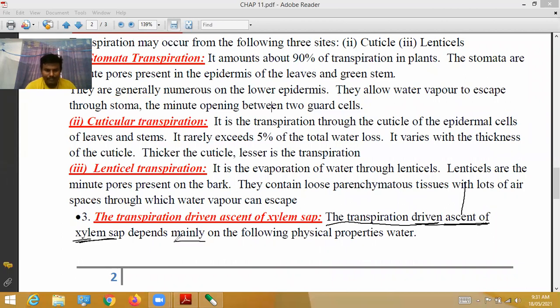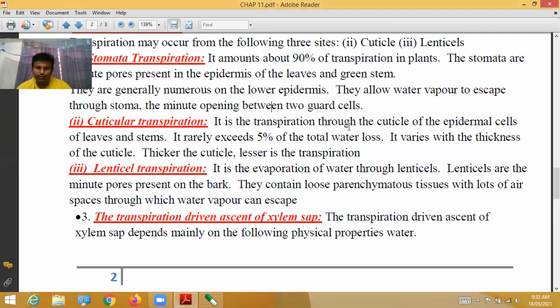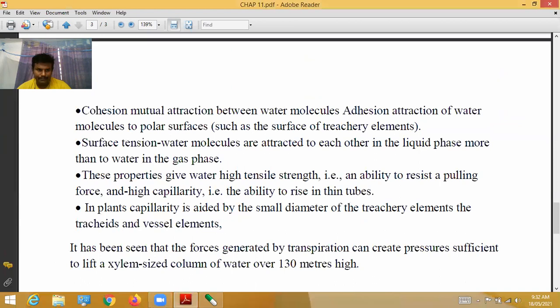This process depends mainly on the following physical properties. When transpiration happens, all the substances move in an upward direction through xylem sap, and that depends upon the following physical properties.